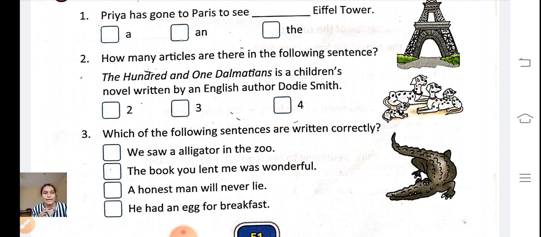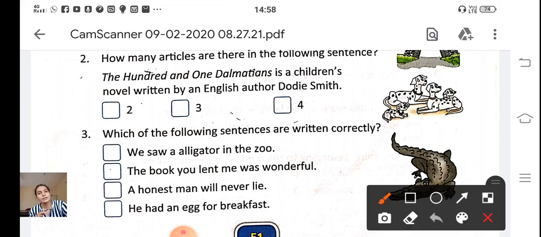Now the next. The book you lent me was wonderful. This is the correct sentence, so we put a right mark here. Now the rest you have to do by yourself as homework.